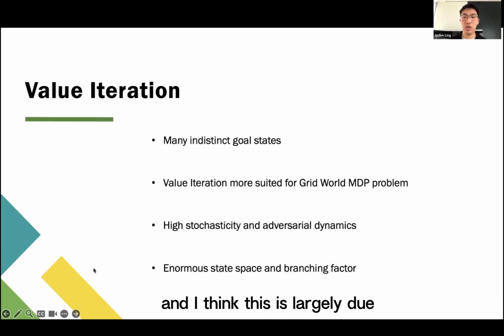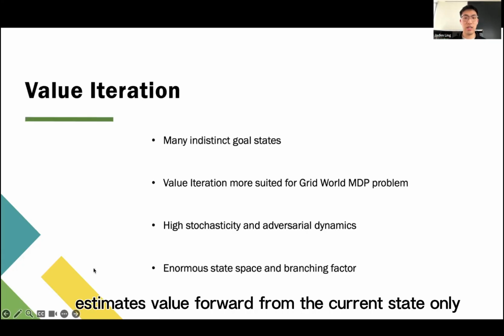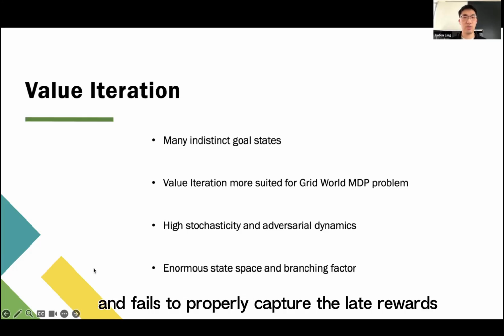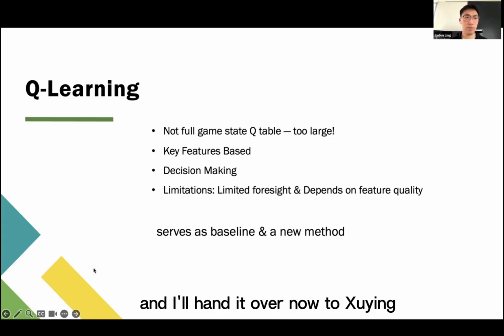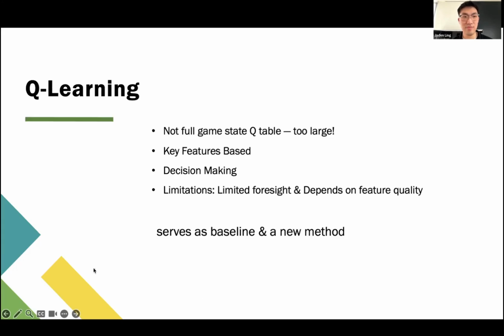I think this is largely due to the way I applied value updates. Instead of propagating backwards through the state space as in conventional value iteration, my implementation estimates values forward from the current state only, which limits long-term planning and fails to properly capture delayed rewards. I'll hand it over now to Ying to talk about her Q-learning approach.